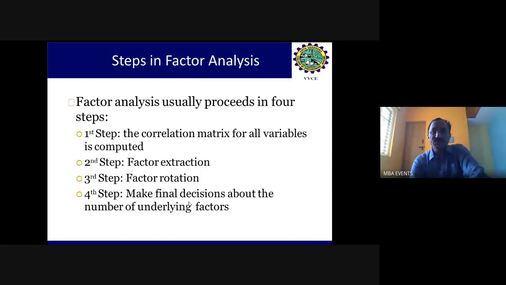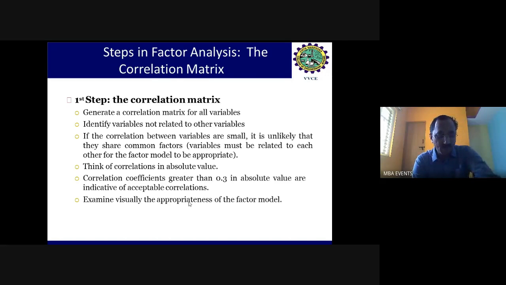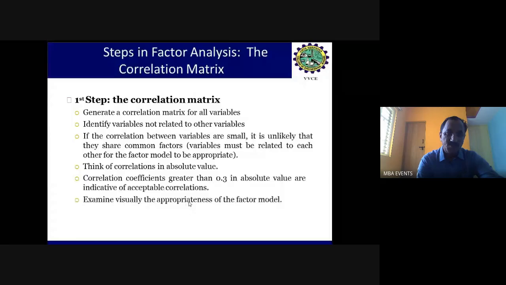Let us go with the first step, that is, the correlation matrix for all variables is computed. When the software runs with the data given, it generally does the correlation. It checks whether there is a relationship existing among the variables or not, generating a correlation matrix for all the variables, that means the items taken for the study.